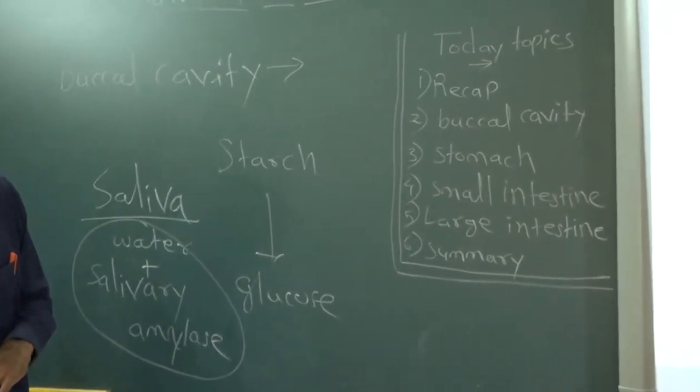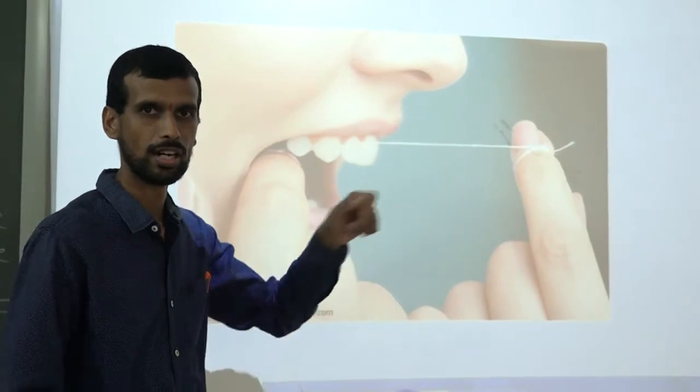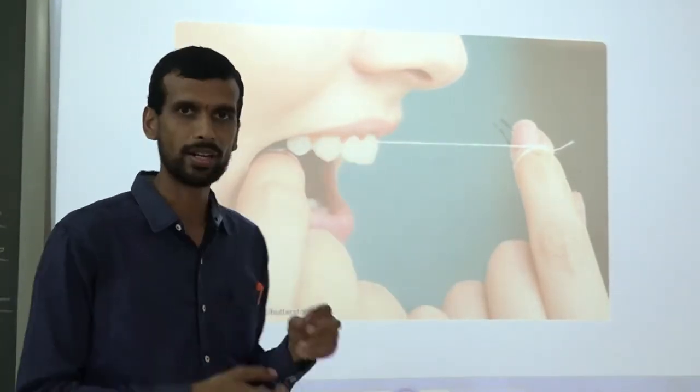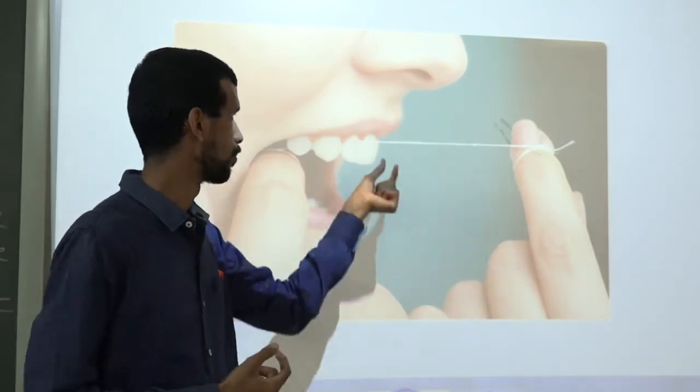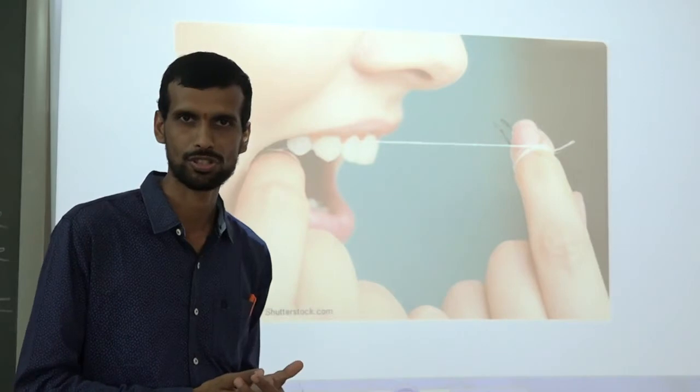Here, one more thing I want to show before we start the stomach. What is this? Do you know? This is dental floss, a thread which cleans your teeth. The space between two teeth is cleaned by this dental floss.